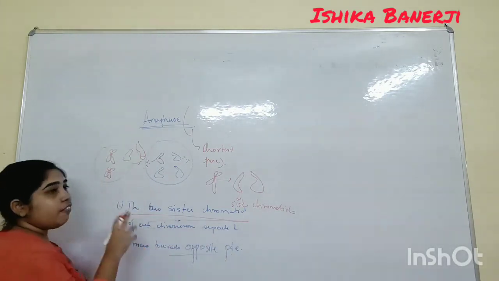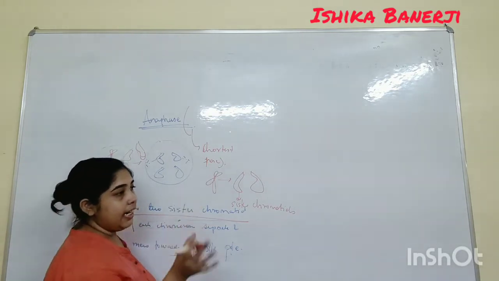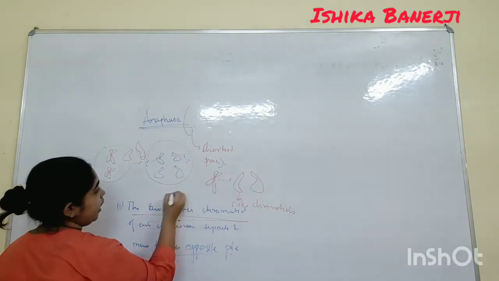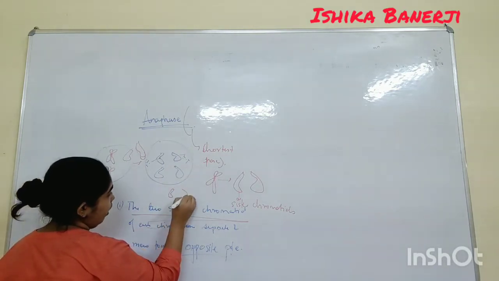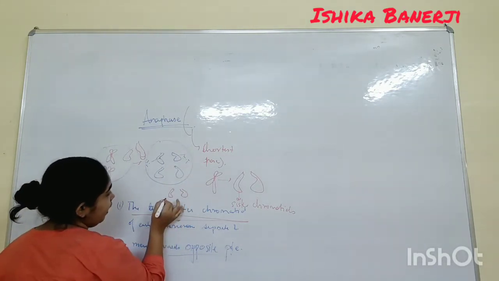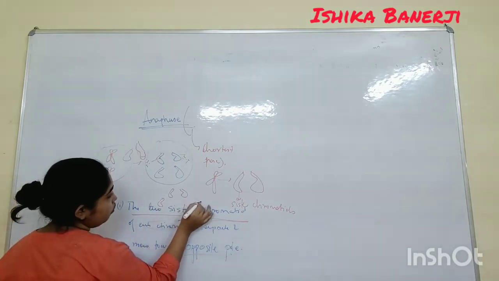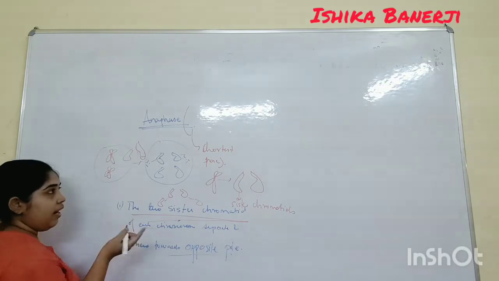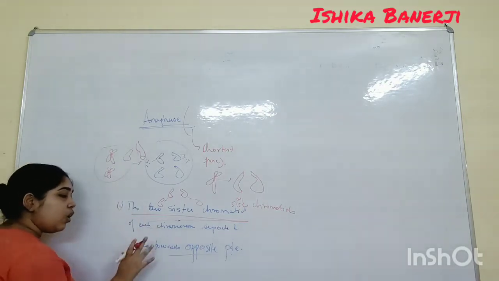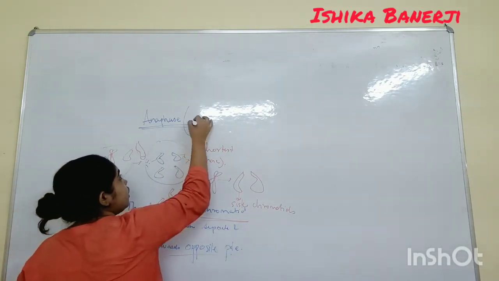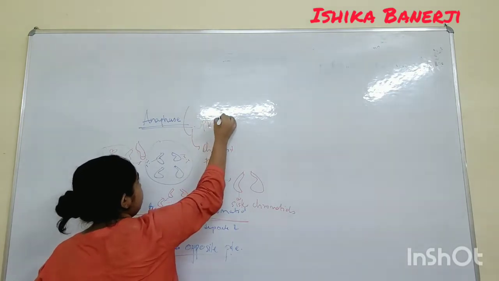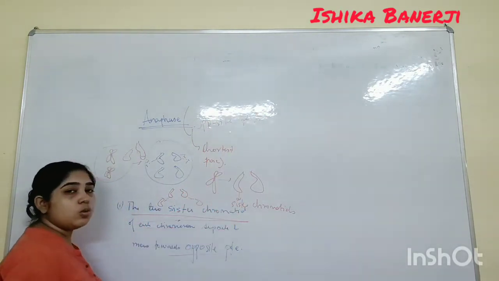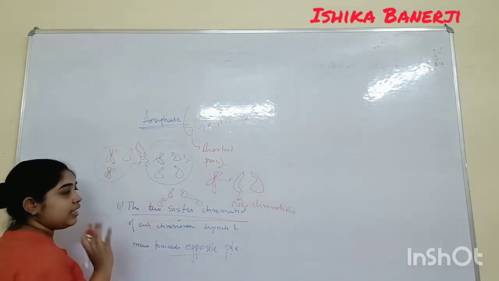The anaphase is about early and late. The only difference is that in the late anaphase they will be more towards the pole. Suppose in the early anaphase they are like this way, in the late anaphase they will move towards the pole. That is the only difference between the early and late. You will understand from this word anaphase: they start moving towards the opposite pole. The centromere will break and they will start to move towards the opposite pole.